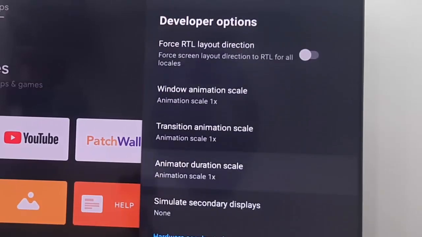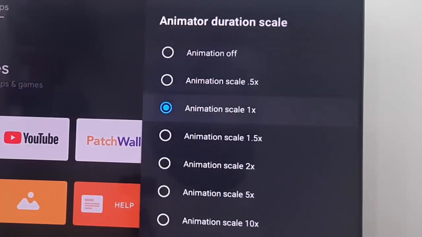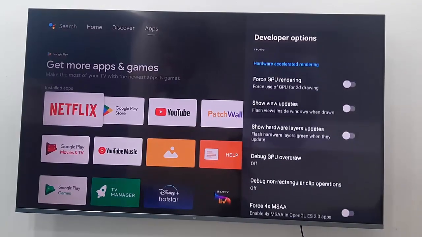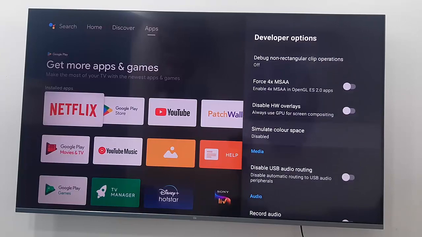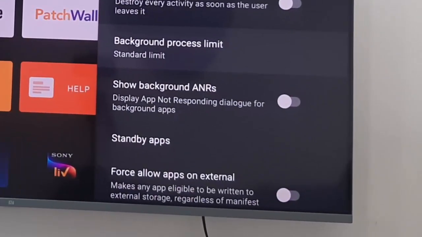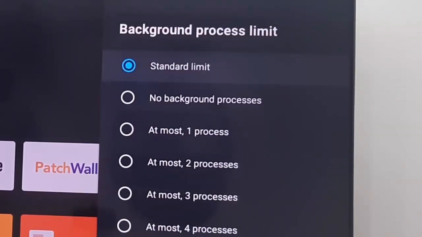And the next, open animator duration scale and select animation scale 1. Now once again go down. Now you can see here background process limit. Select this option and select at most 2 processes, 1 process, or you can select the standard limit. Select the minimum option like this, standard limit.